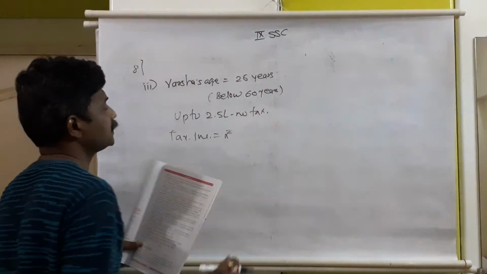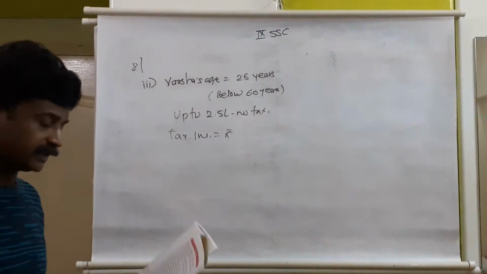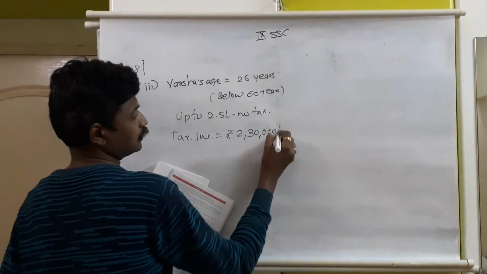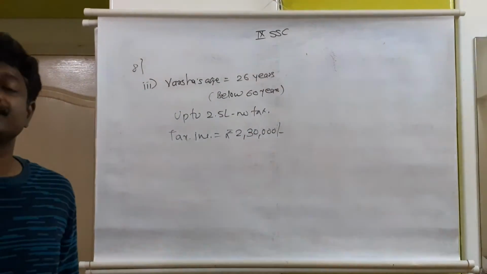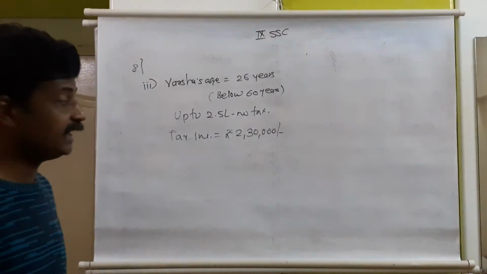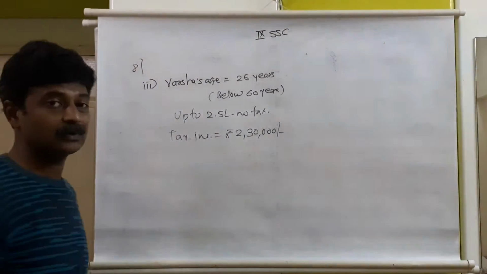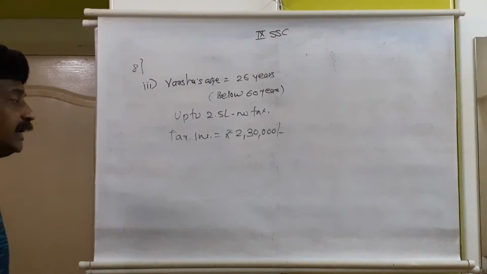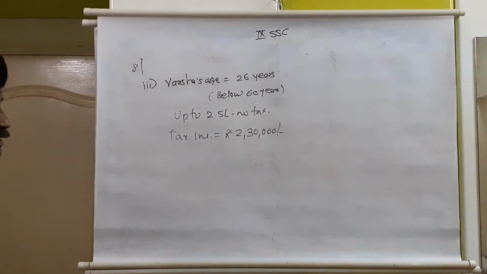The taxable income of Miss Varsha is given here as 2,30,000 rupees, and 2,30,000 rupees is less than 2.5 lakh. So as the taxable amount is less than 2.5 lakh and her age is below 60 years, there will be no tax payable by Miss Varsha.